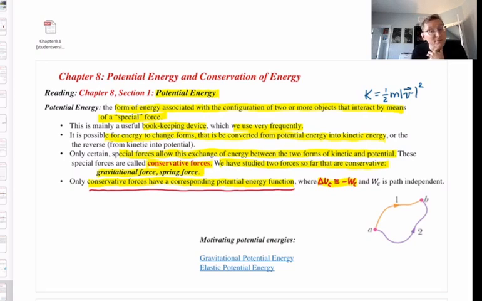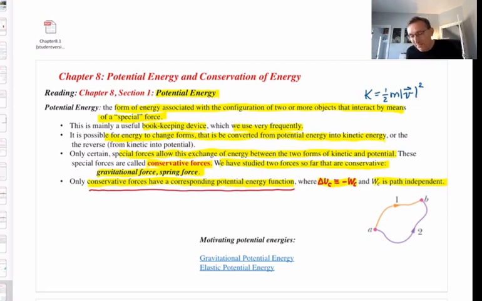Oh, and here's another interesting property of conservative forces. The work done by any conservative force is said to be path independent. It only depends on the starting point and the ending point. All right, since we only know of 2 conservative forces, gravitational force and spring force, and I want you to remember that, those are the 2 conservative forces. I want you to remember that, gravitational and spring. Then the work that either one of those forces does between any 2 specified points doesn't depend on the path you take between those points.